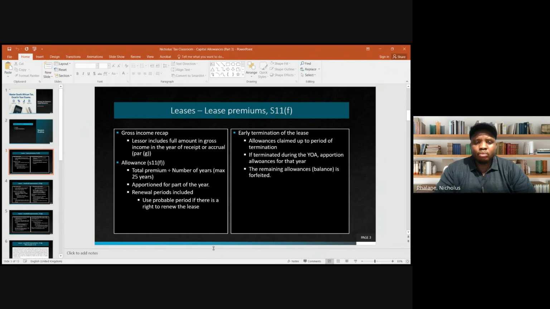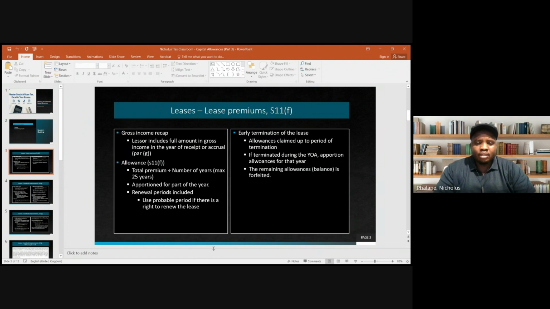To give an example, let's say the lease agreement was concluded and commenced during the year, maybe let's say 6 months into the year. All right. So for that year of assessment, the lessee will get a deduction, but the deduction will then be apportioned for the 6 months of the year that the lease was effective.